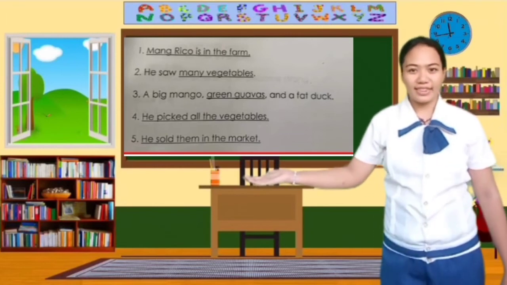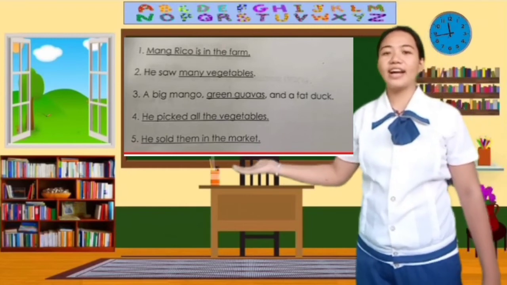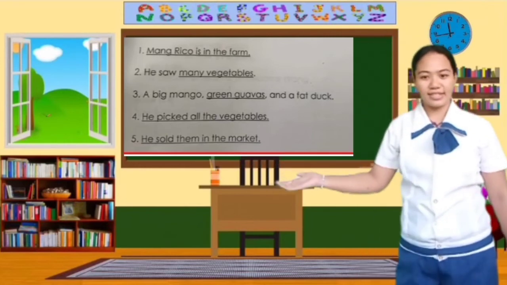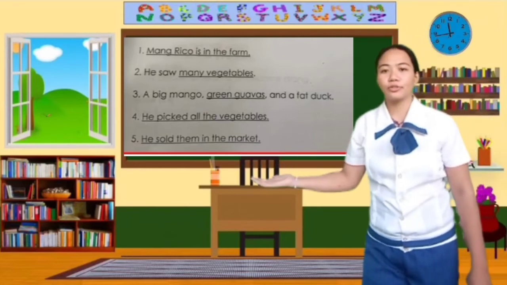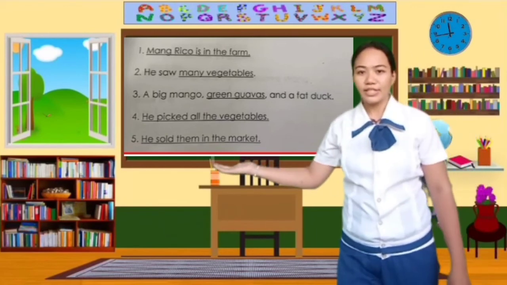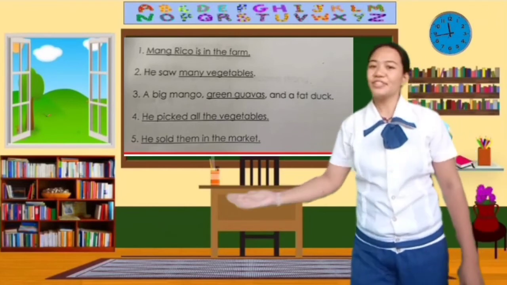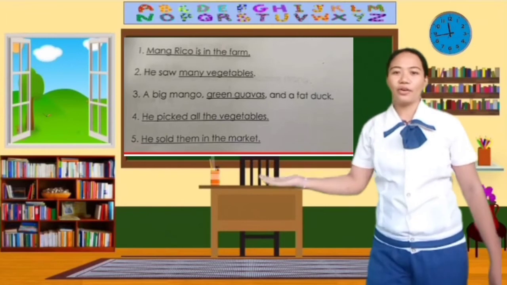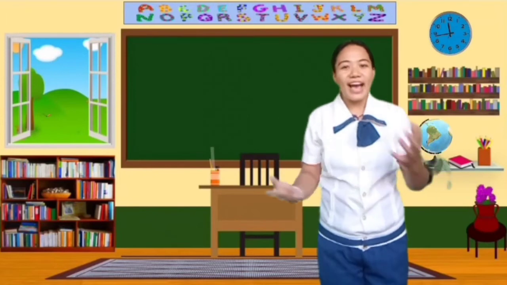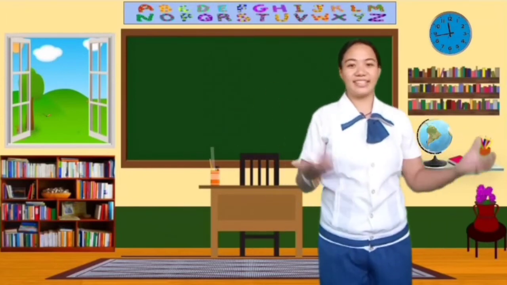So what is it? Number 3, a big mango, green guavas, and a fat duck. So only green guavas are underlined words. So what is it? So number 4, all the vegetables. So all are underlined group of words. So what is it? Number 5, he sold them in the market. So what is it? All are underlined group of words. So now you already understand what is a sentence and what is a non-sentence.